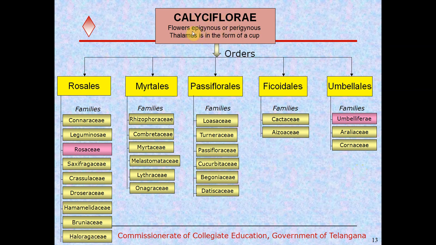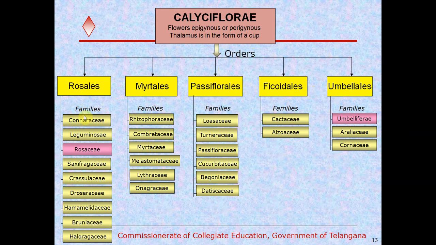So the third series is Calciflorae. It shows flowers which are epigynous or perigynous, and the thalamus is in the form of a cup. That is the identification feature of the Calciflorae. We find either epigynous flowers or perigynous flowers with the cup-like thalamus. And it is divided into 5 orders: Rosalis, Myrtalis, Passifloralis, Phycoidalis, Umbellalis.